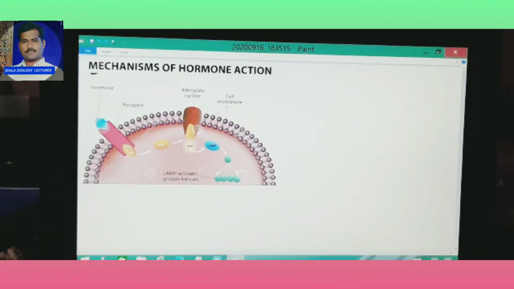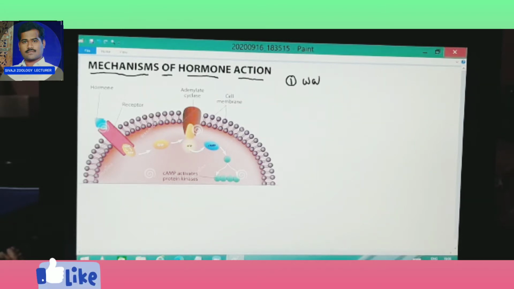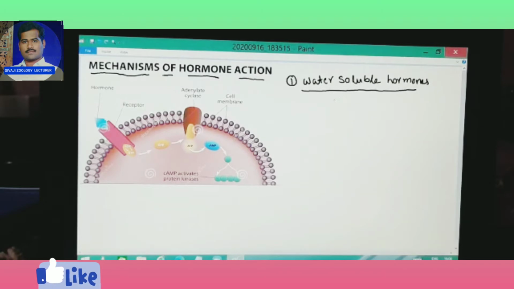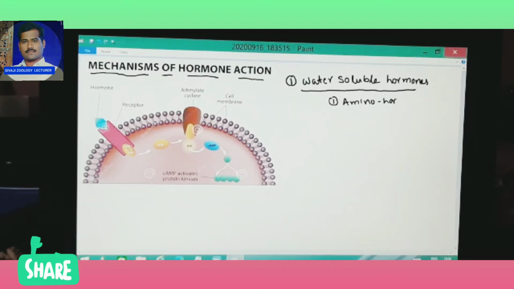This is one mechanism of hormone action. Actually, the hormones are of two types. Out of the two types, the first one is water soluble hormones. Which are the water soluble hormones? First one, amino hormones. Amino hormones means they are made up of amino acids.